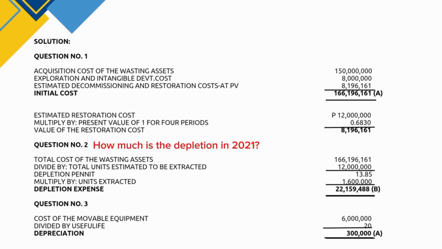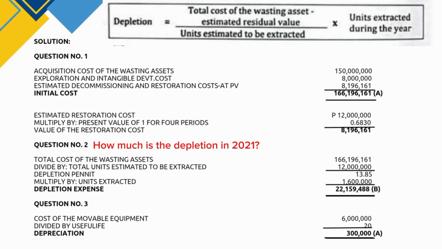Now, in computing the depletion of a natural resource, the units of output method or UOP is often used. This formula is depletion equals total cost of the wasting asset minus the estimated residual value over units estimated to be extracted, multiplied by the units extracted during the year.